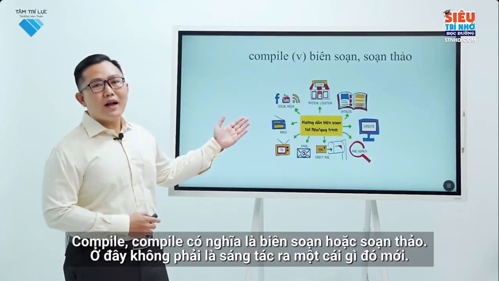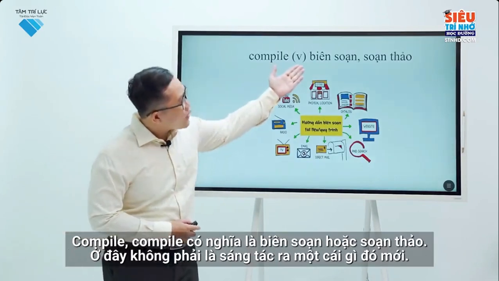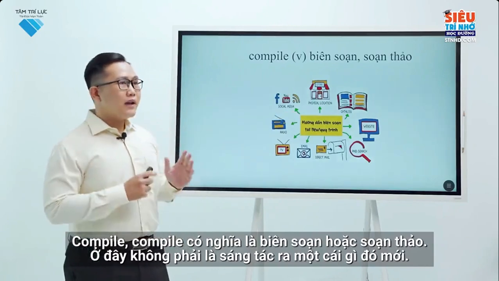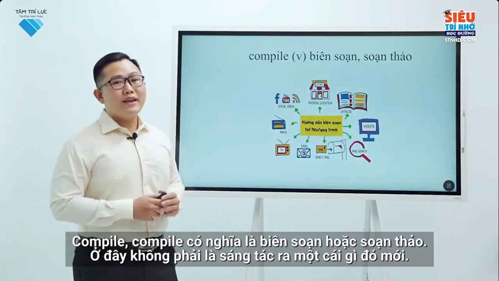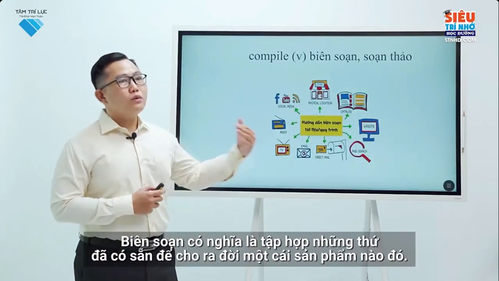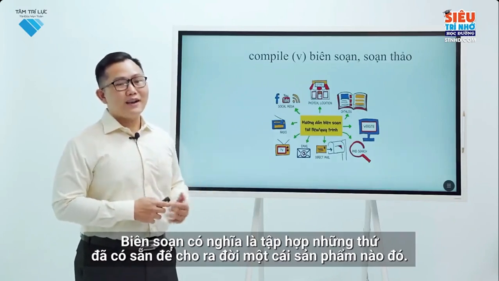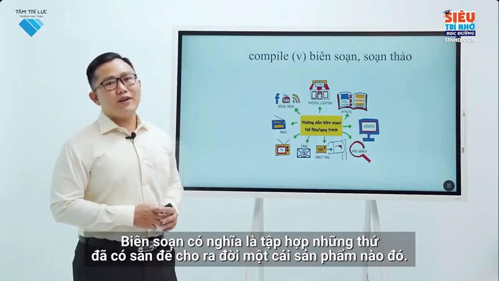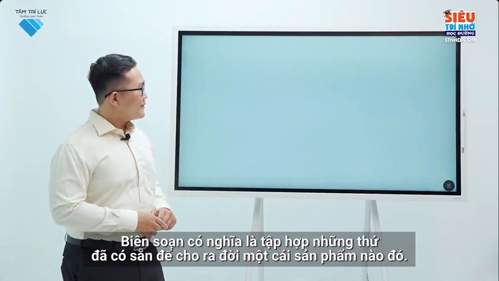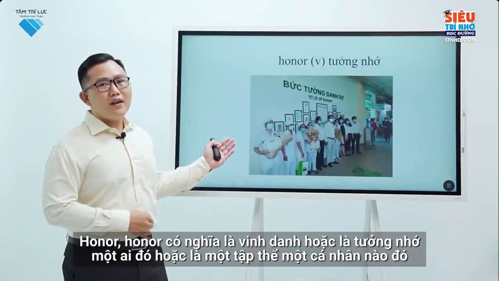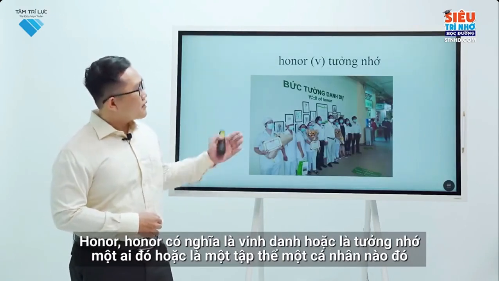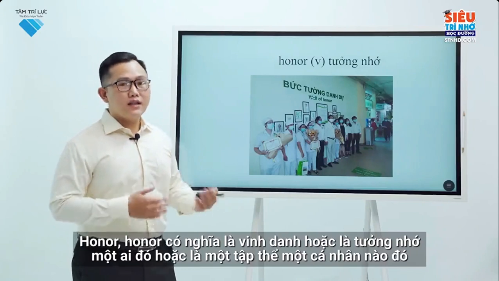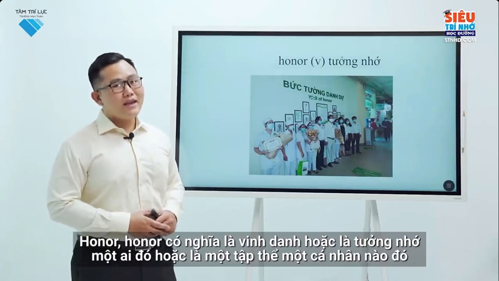Compile. This is not to compose a new thing. Compiling means collecting something available and creating a product. Honor, which can be a group or an individual.